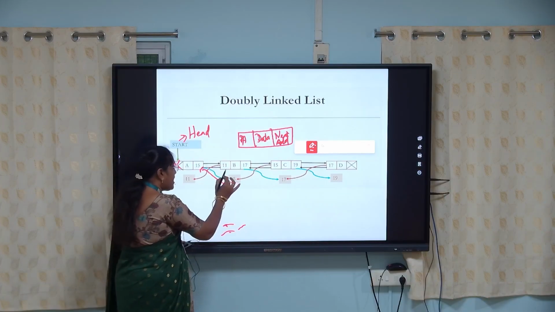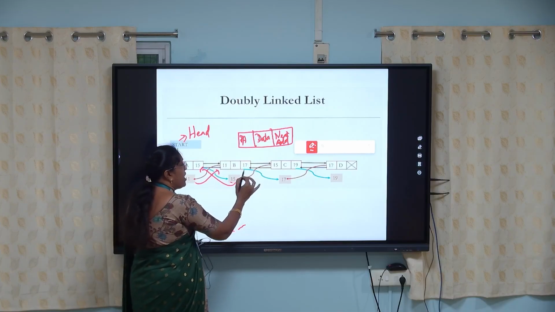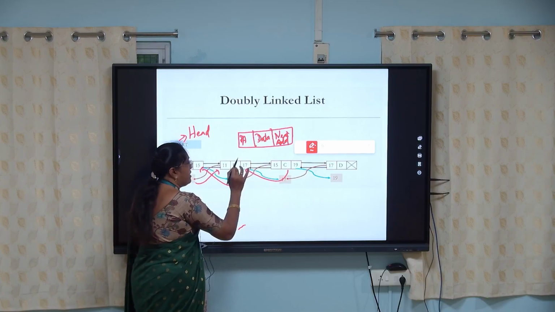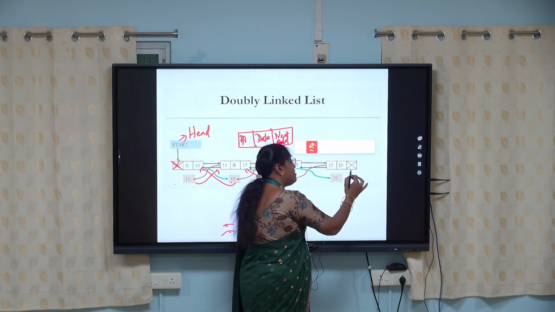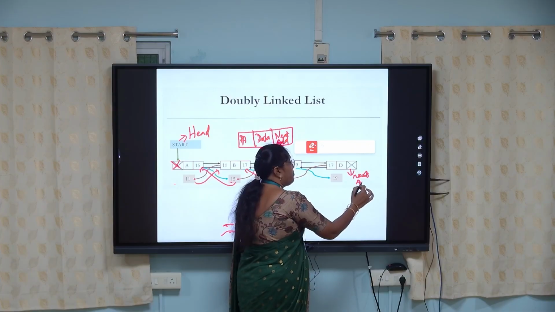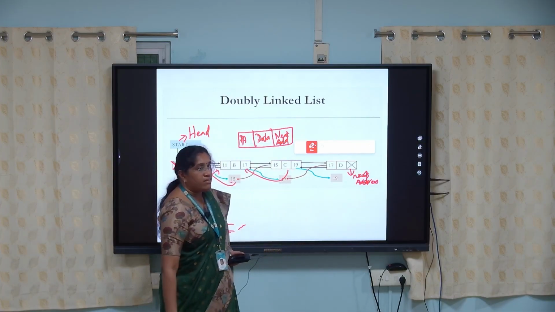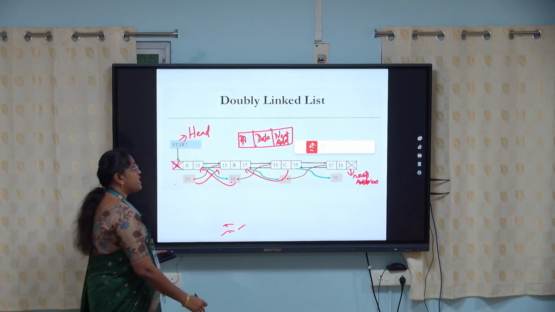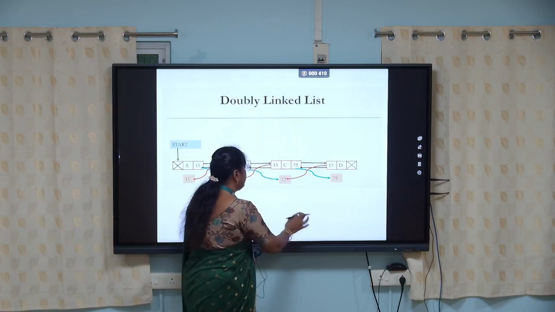Next, in the next node, we store the previous node address here, and the next node address we store here, the next element's node address. The same for the rest. The last node's next node address will be 0. The node whose next node address is 0, null, is considered the last node. That is a doubly linked list.